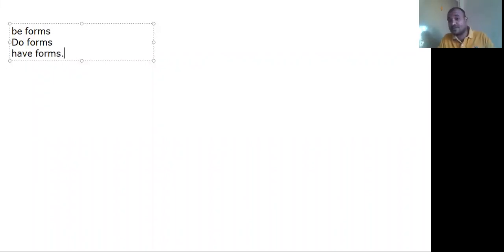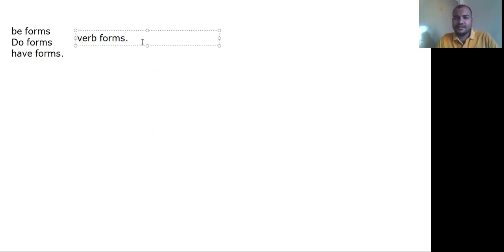So these are the three forms of verbs in the English language: be forms, do forms, and have forms. These are verb forms. We can call them verb forms, and these are all helping verbs. Let me tell you what the be forms are, what the do forms are, and what the have forms are. Then you can easily understand.